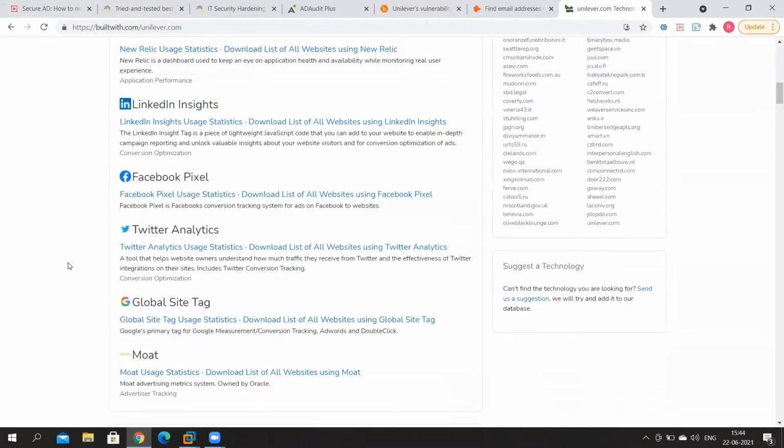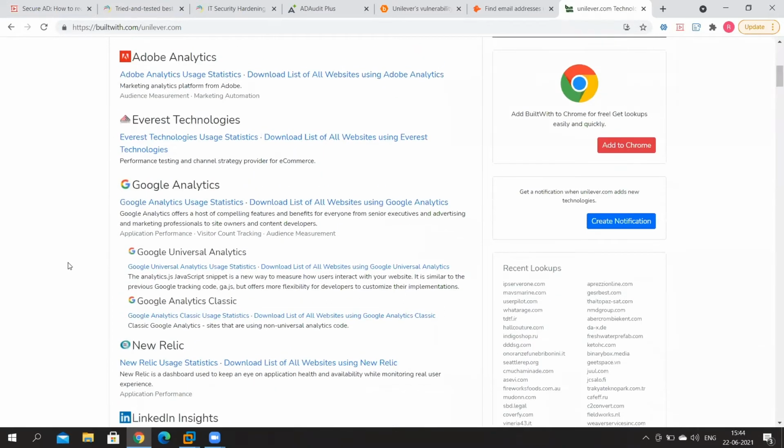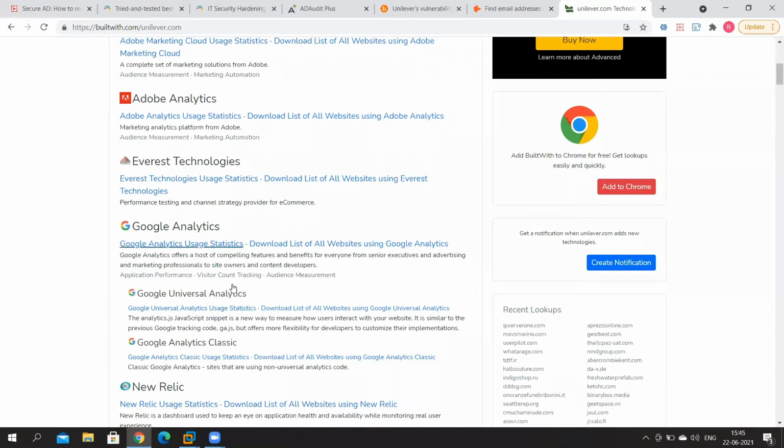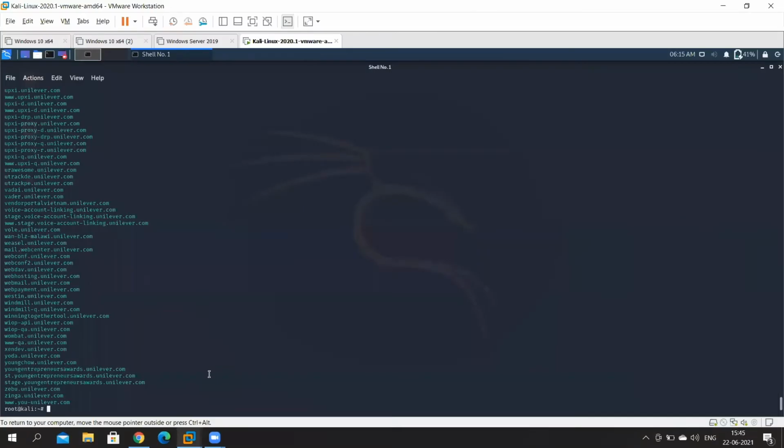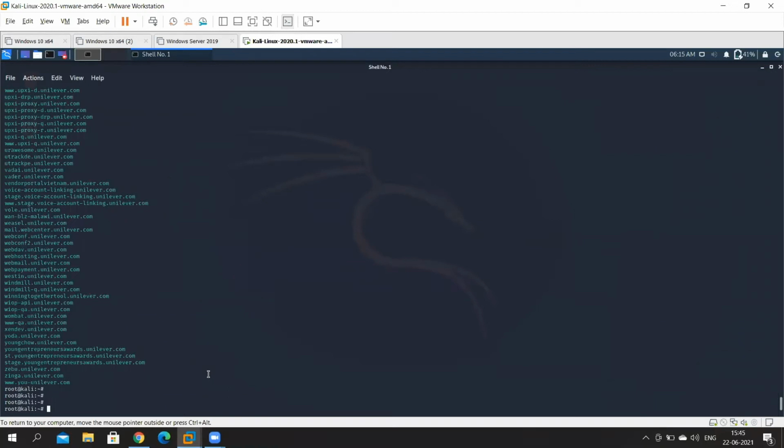What this is telling you is that you can get a lot of information about the types of technologies that are used at an organization. So you can take a look at all of the different technologies that Unilever actually uses. If it's an attacker, they can look for vulnerabilities that exist in these technologies in order to get that initial foothold into the company. So that's builtwith.com. Let me do one more thing. Let me show you one more reconnaissance tool on Kali Linux before we go ahead. So let's go back into Kali Linux. And I want to show you another tool called WhatWeb.